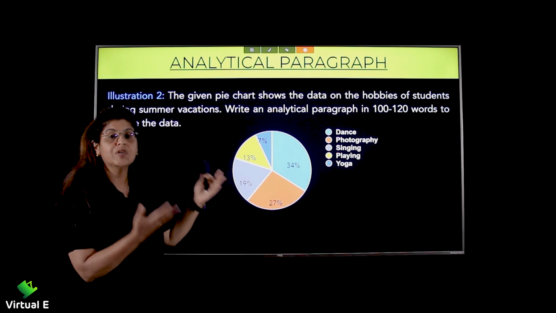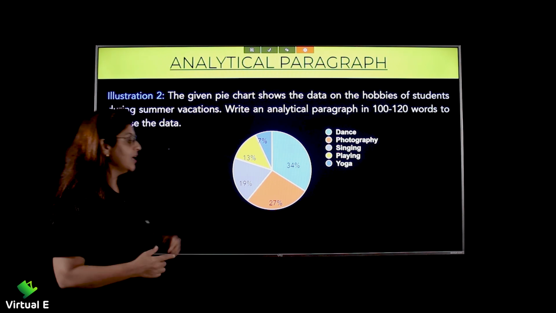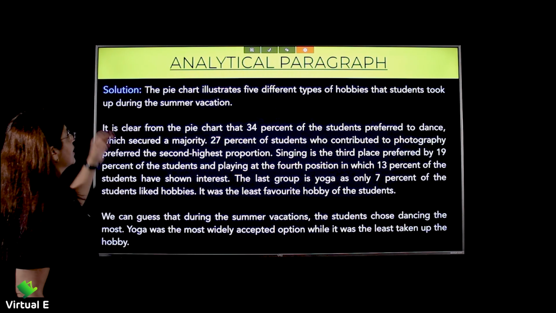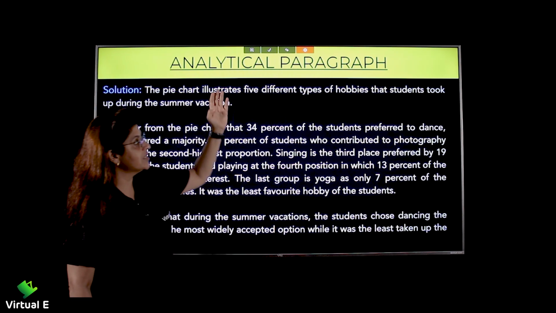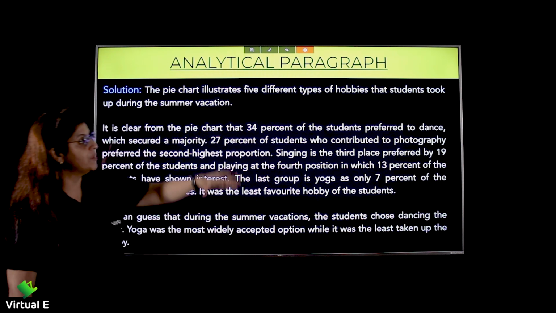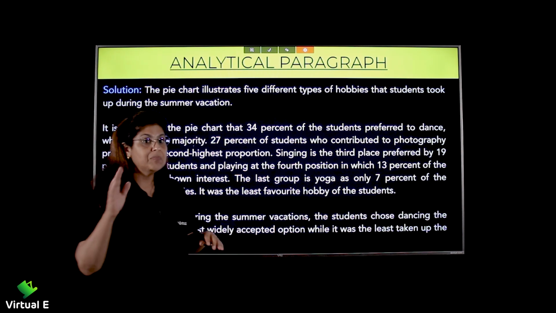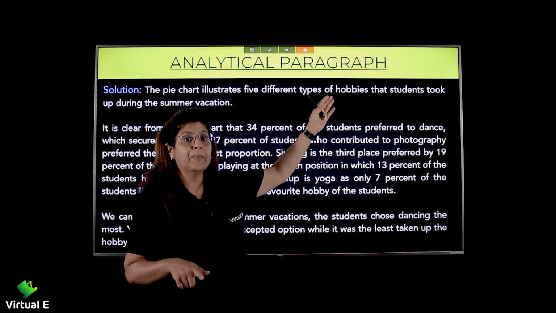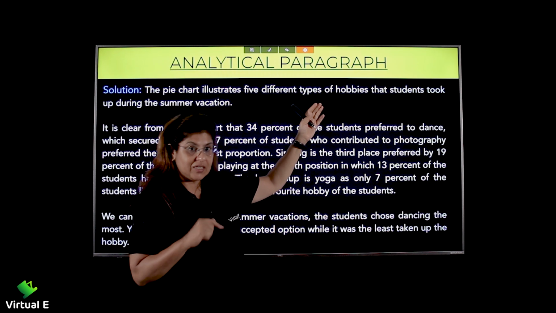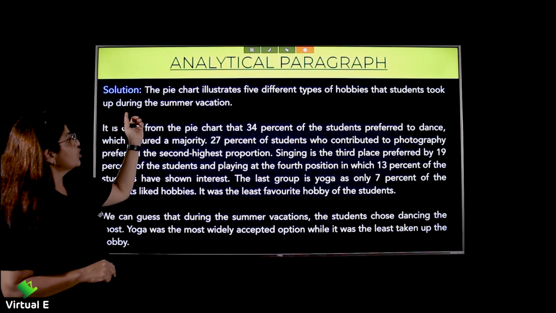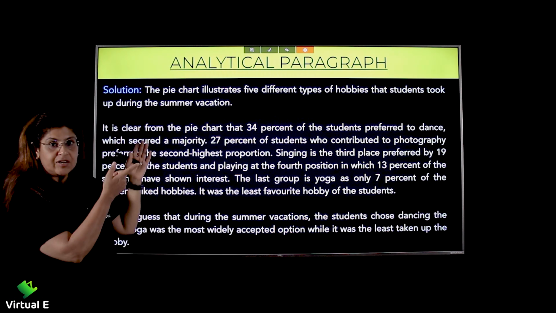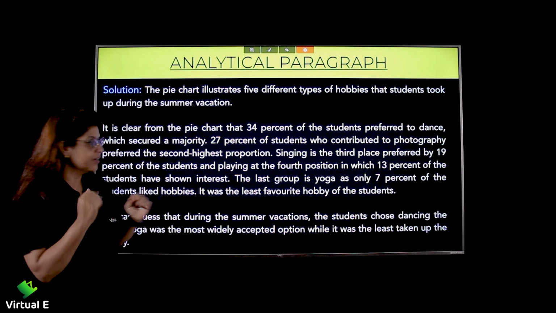Now, how do we put this in the form of a paragraph? Let's watch. The pie chart illustrates 5 different types of hobbies that students took up during the summer vacation. Now, please look at the tense. Took up, past tense. So now we will stick to that. Okay? So now that's the introduction line, very crisp, very clear, right?